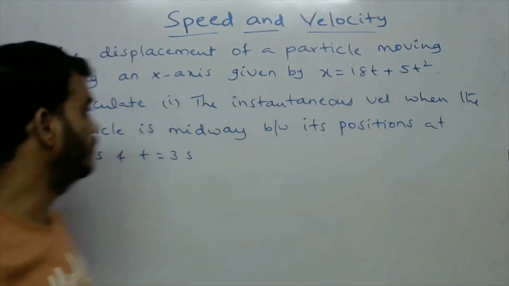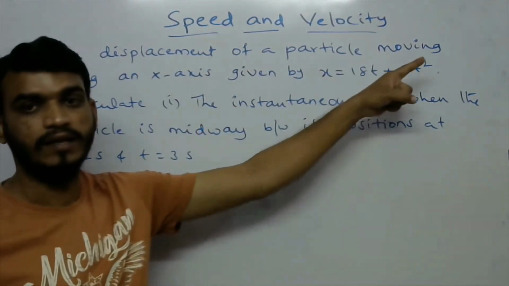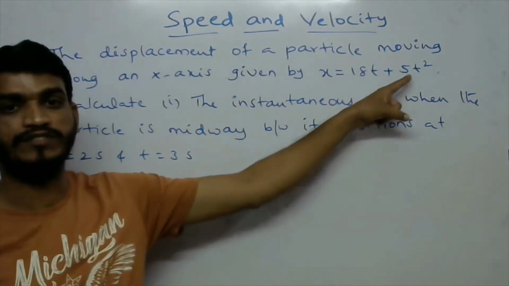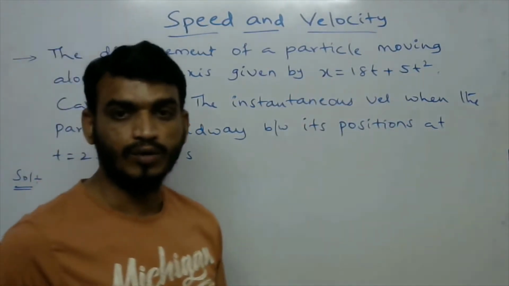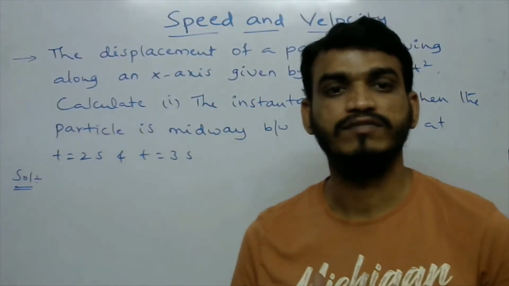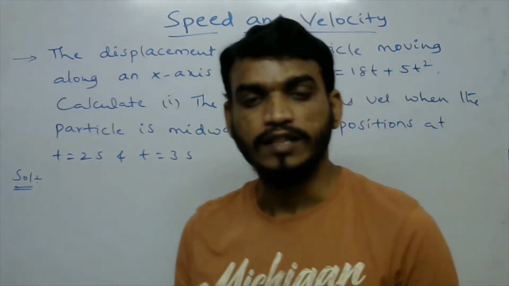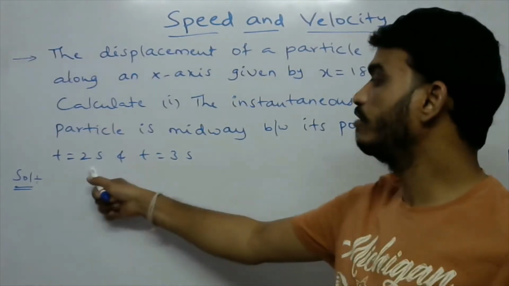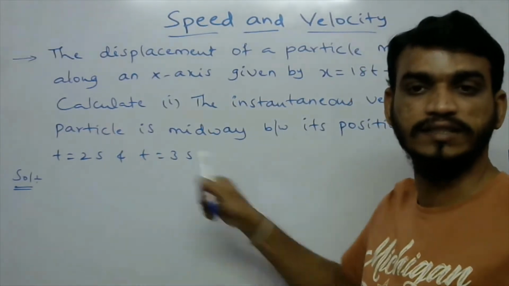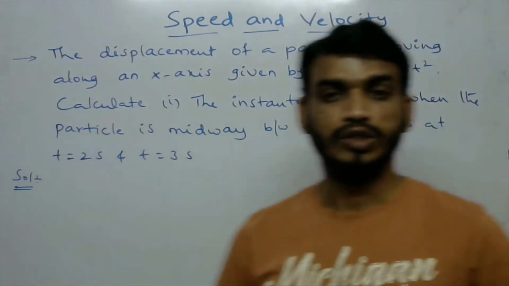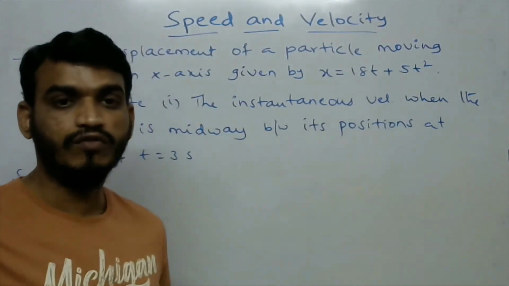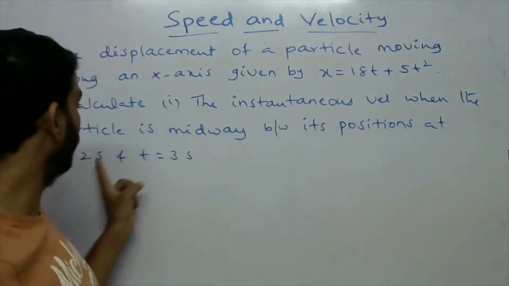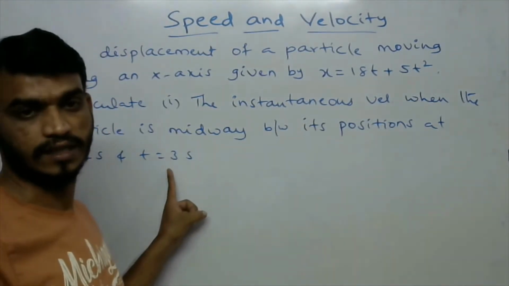Okay. So the next problem: the displacement of a particle moving along an x-axis is given by x equal to 18t plus 5t square. Now we have to calculate the instantaneous velocity when the particle is midway between its positions at t equal to 2 seconds and t equal to 3 seconds. Okay. So first of all, we have to find out the particle's midway position between t equal to 2 seconds and t equal to 3 seconds.